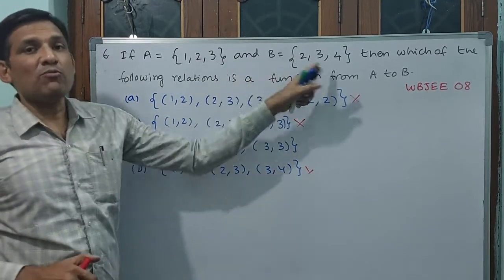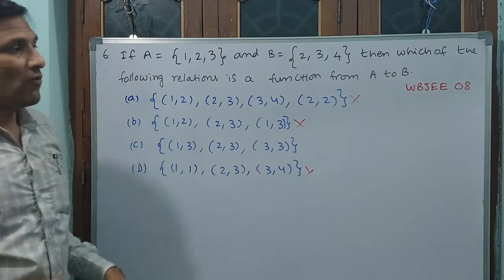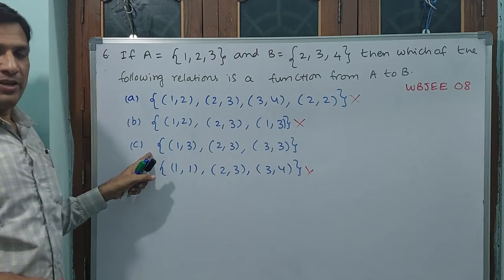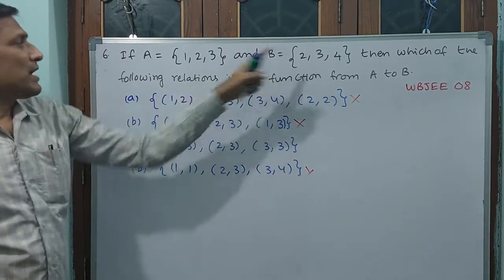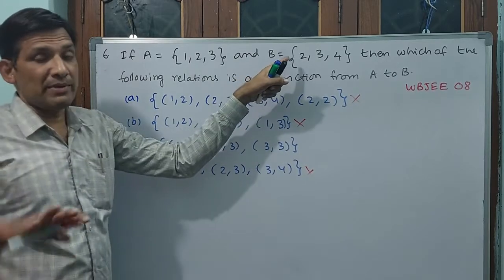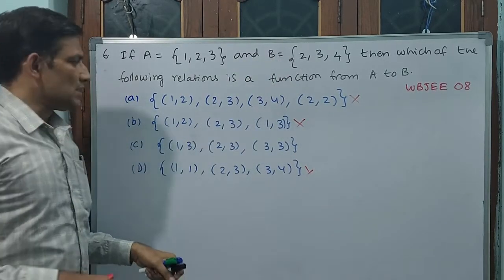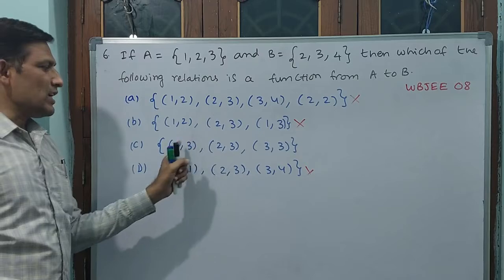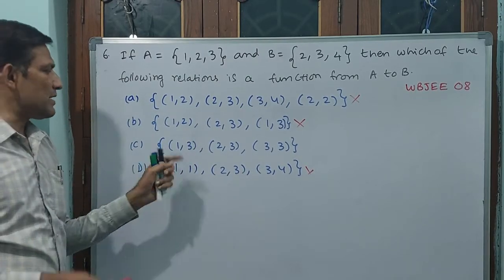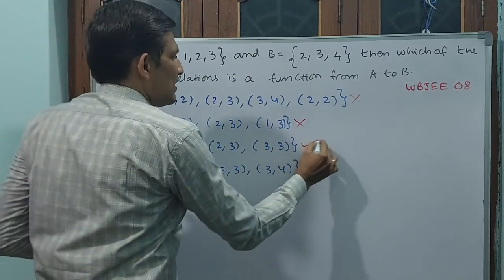Now here B has become the codomain, not the range. Okay, if all are engaged, this is going to become the range. Here in this C, B is the codomain, A is the domain. A is always the domain, but B may sometimes be the range also. Okay, 1 to 3, 2 to 3, 3 to 3. Many-one function we can say, but this is a function. That is why C is the answer for this question.